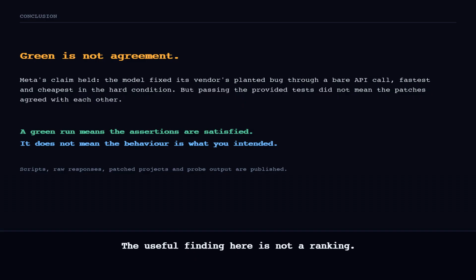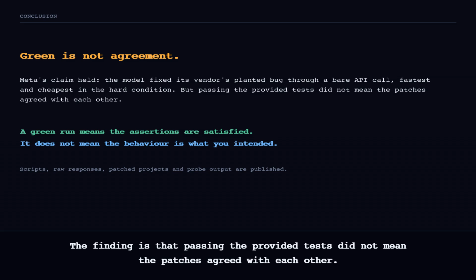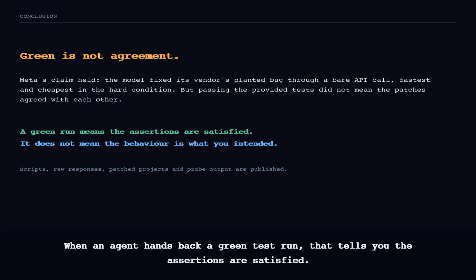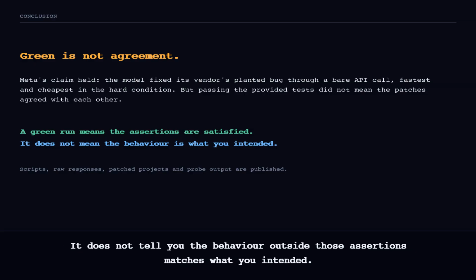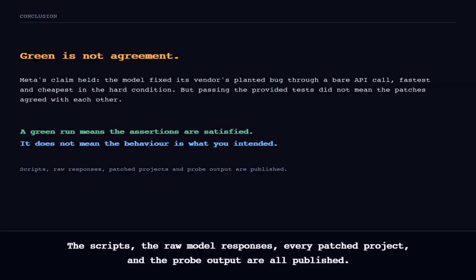The useful finding here is not a ranking. Meta's claim held up. The model fixed its own vendor's planted bug through a bare API call, quickly and cheaply. The finding is that passing the provided test did not mean the patches agreed with each other. When an agent hands back a green test run, that tells you the assertions are satisfied. It does not tell you the behavior outside those assertions matches what you intended. Everything here is reproducible. The scripts, the raw model responses, every patched project, and the probe output are all published.